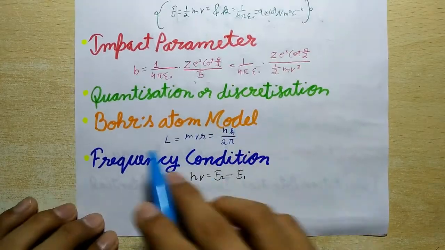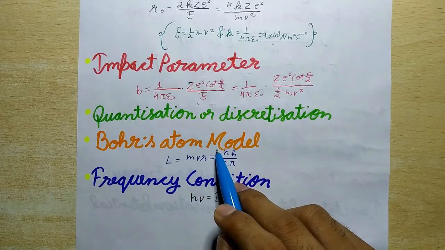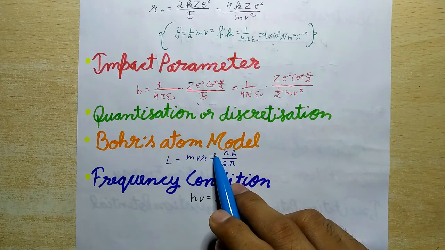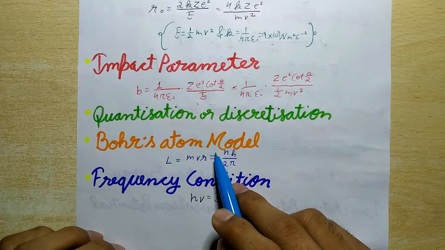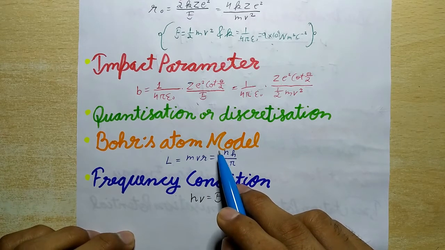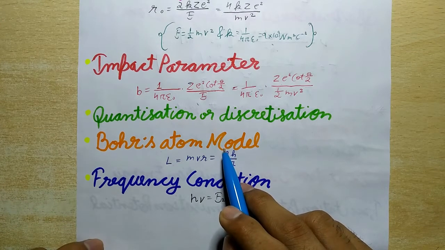Now next is Bohr's atom model. This model is also called the planetary model of an atom and is based on the following postulates. First is the nuclear concept. In this, an atom consists of a small massive central core called the nucleus around which planetary electrons revolve. The centripetal force required for their revolution is provided by the electrostatic attraction between the electrons and the nucleus. And second, the quantum condition.